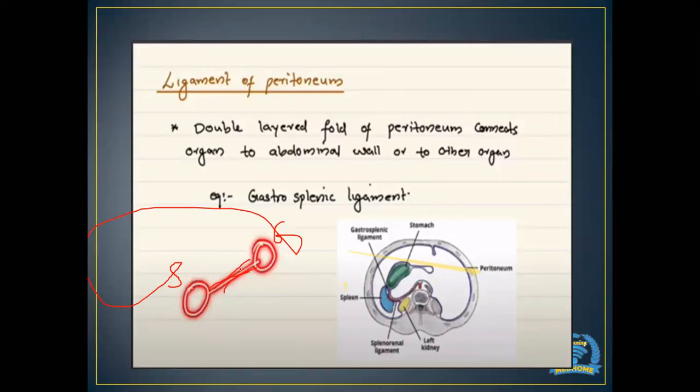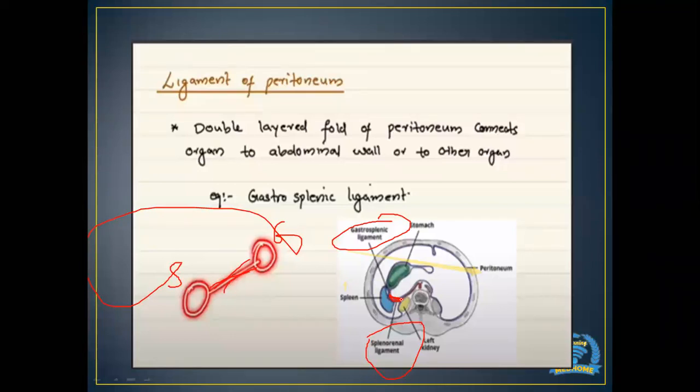This ligament is known as the gastrosplenic ligament. Gastro is taken from the stomach, and splenic from the spleen. So what connects both of them is the gastrosplenic ligament. If you look here, you can identify the gastrosplenic ligament. The other one we have is the splenorenal ligament. It connects the spleen and the kidney. If you look here, this small ligament is an example of a splenorenal ligament.